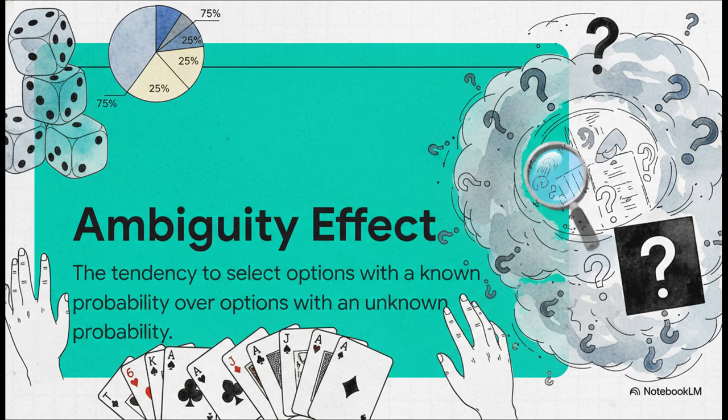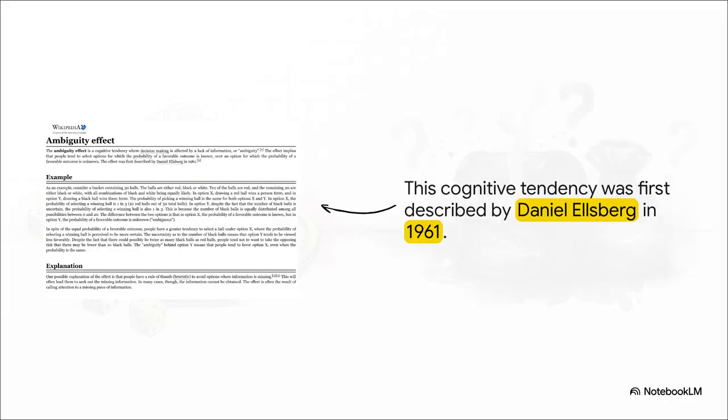It's our brain's default setting to pick the choice where we know the odds, even if another choice with unknown odds is just as good or even better. And believe me, this isn't just some brain teaser. It's a well-documented bias. It was first written about by an economist named Daniel Ellsberg way back in 1961. And the experiment he ran was basically the exact one we just did.